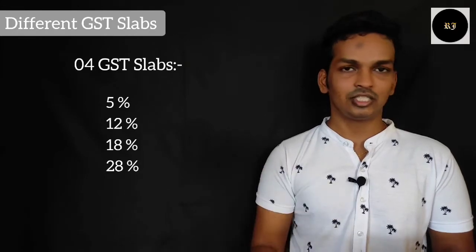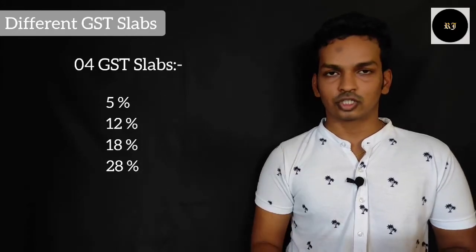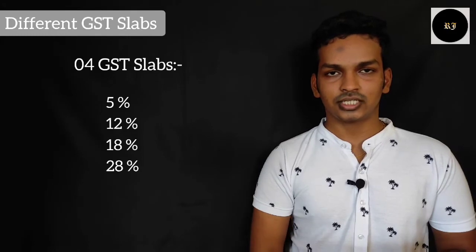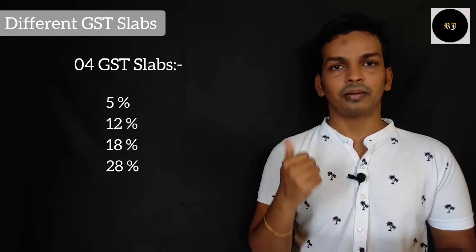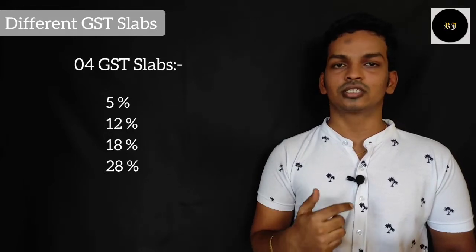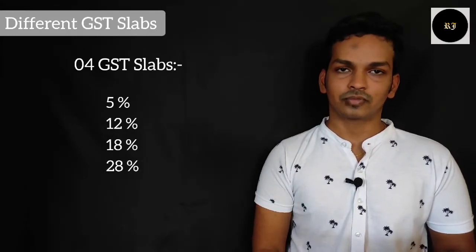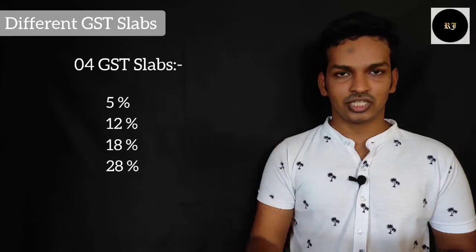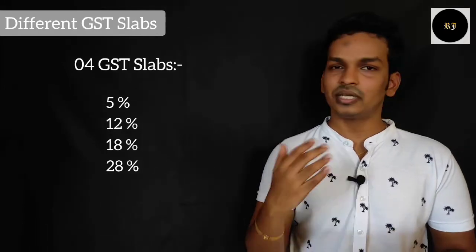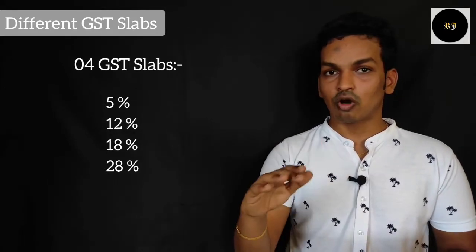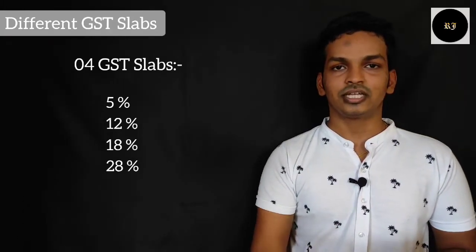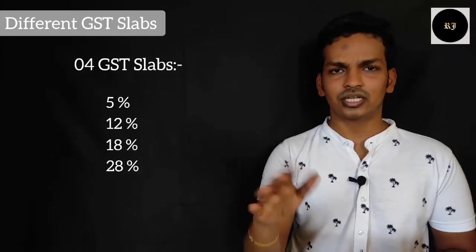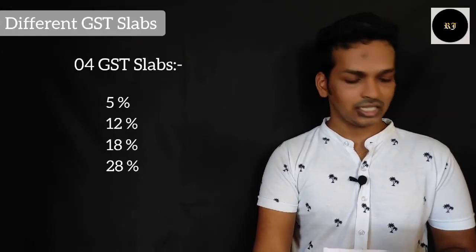Now let us understand these with a few examples. Coming to the first one, the 0% GST slab, okay? This will be extremely essential items like milk, fruits and vegetables, your salt, etc. Coming to the next one, the 5% GST slab, okay? Now these will be basic requirements like coffee, tea, and if you are traveling by airplane, then an economy air ticket. These will be considered under the 5% GST class.